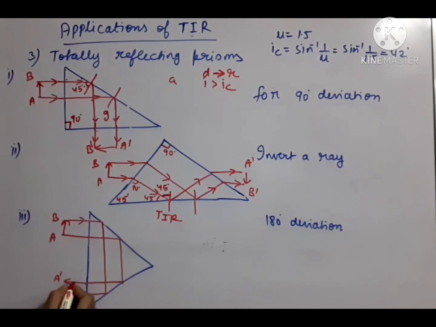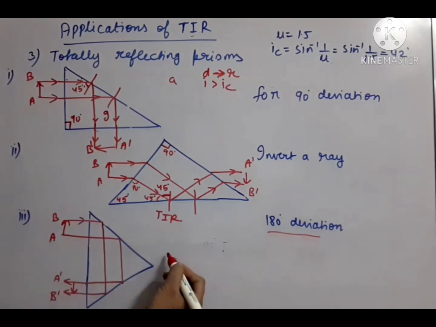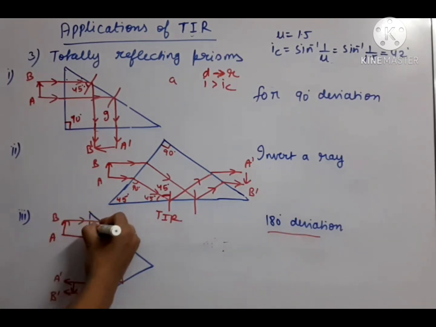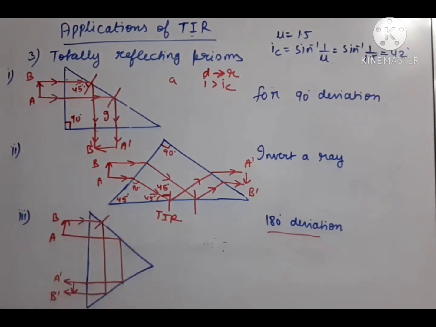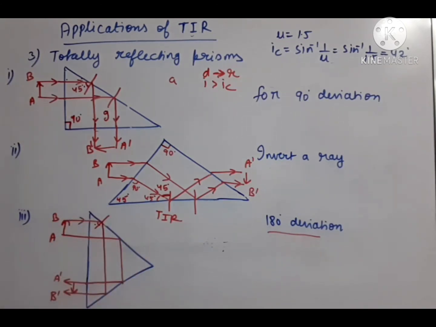So finally this is A and this is B. So A dash B dash are like this. So just on the same side we have got 180-degree deviation. Earlier the ray was upward, object was upward. Now the object which we have obtained, that is downward. So this is called 180-degree deviation diagram. Okay, and how the angle is 45 degree, you can check by drawing the normal. So this is one ray, this is normal, this angle is 45 degree. Okay, this angle is 45 degree.